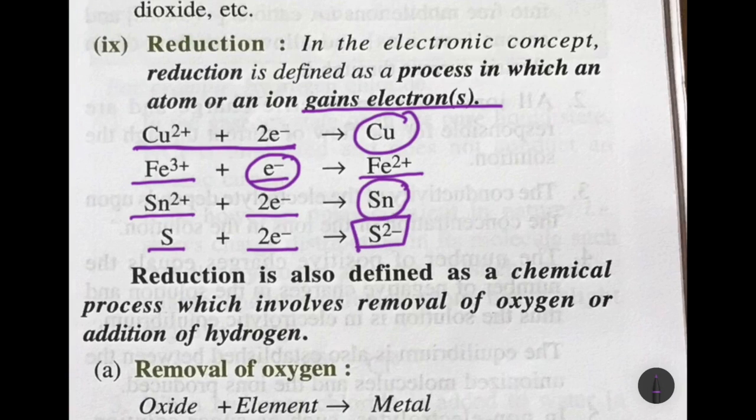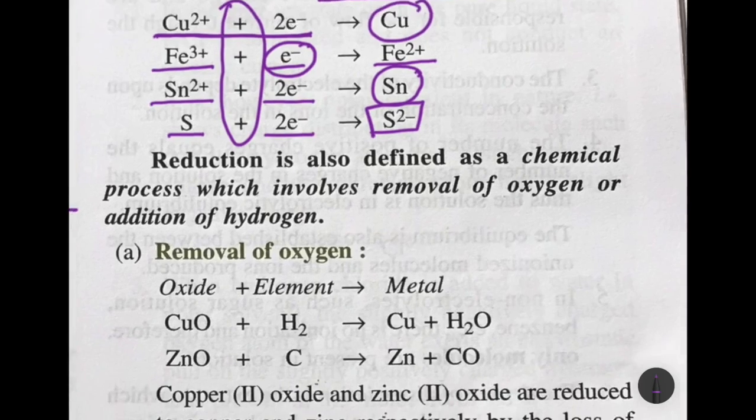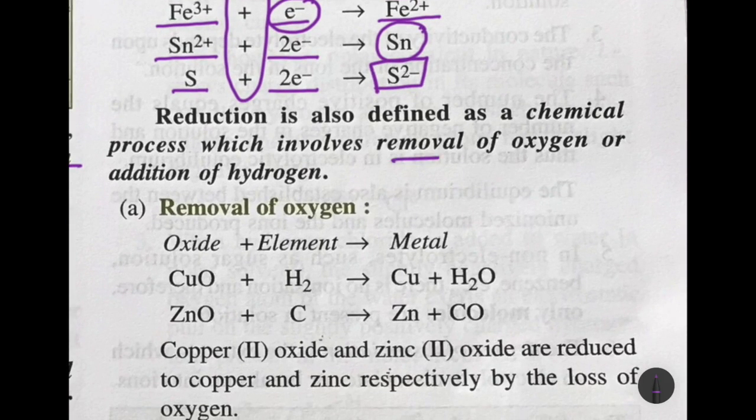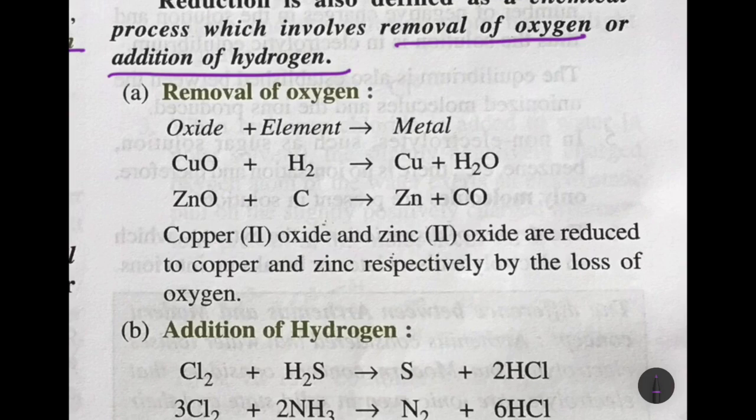So reduction in the electronic concept is a process in which an ion gains electrons, that is, addition of electrons. Reduction is also defined as a chemical process where there is removal of oxygen or addition of hydrogen, as you can see in these examples. An oxide with any element, you can see there is a displacement reaction, and copper oxide loses the oxygen, undergoes reduction and turns into copper. Similarly, zinc oxide loses oxygen and turns into zinc. In this case hydrogen and carbon are the reducing agents.